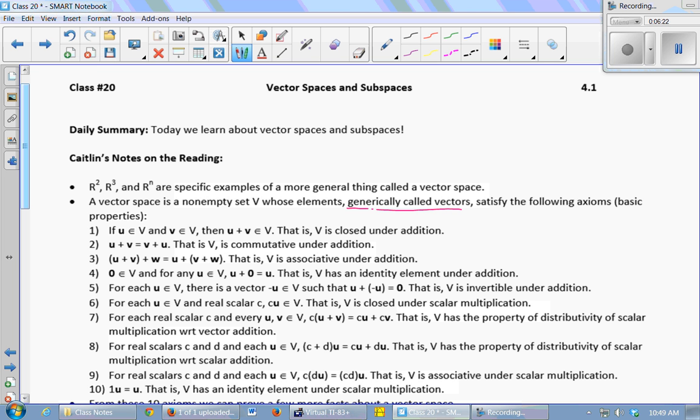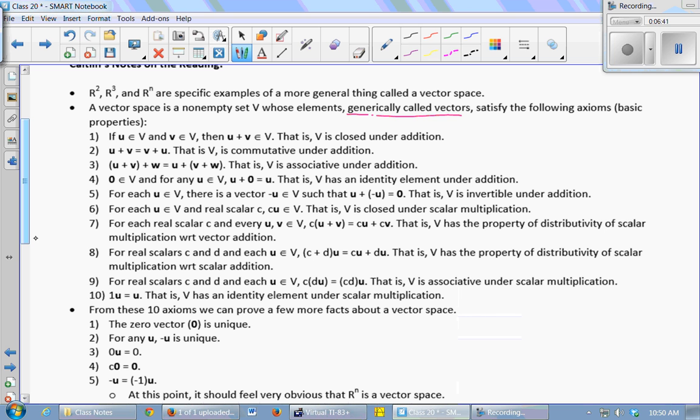But we can look at sets of other things besides vectors that satisfy all those same properties that Rn satisfies. So it's a set whose elements we will call vectors, but they aren't necessarily vectors, that satisfy these 10 axioms. So some of these have special names.